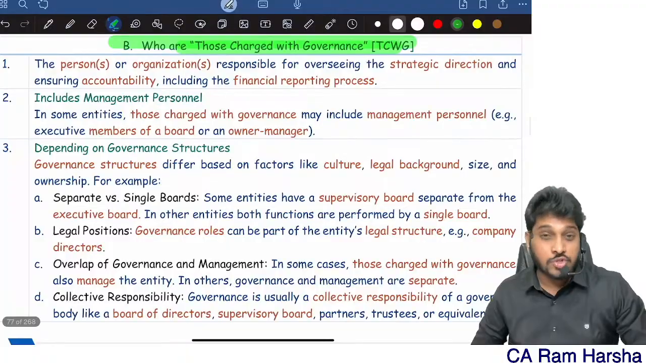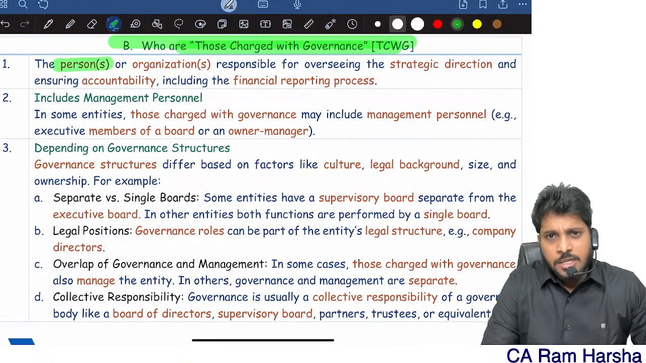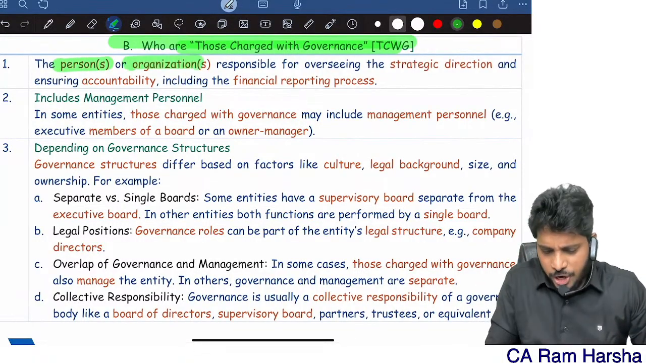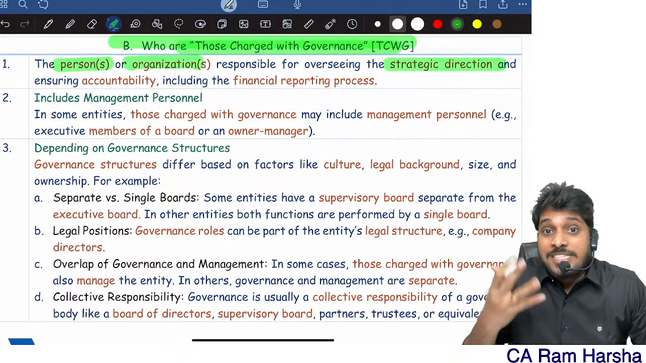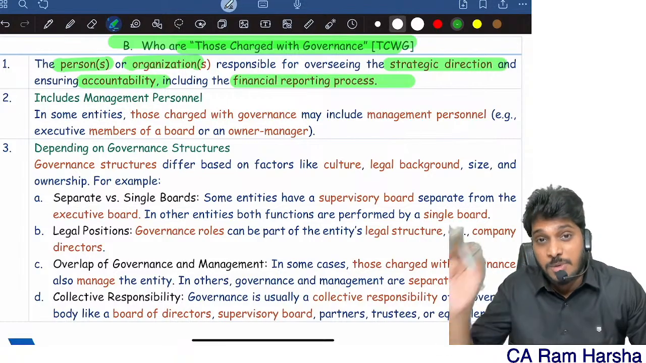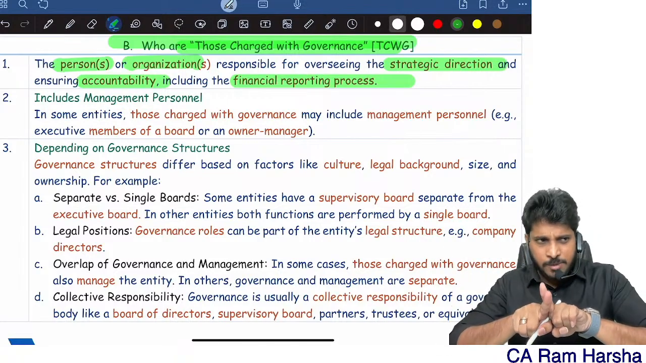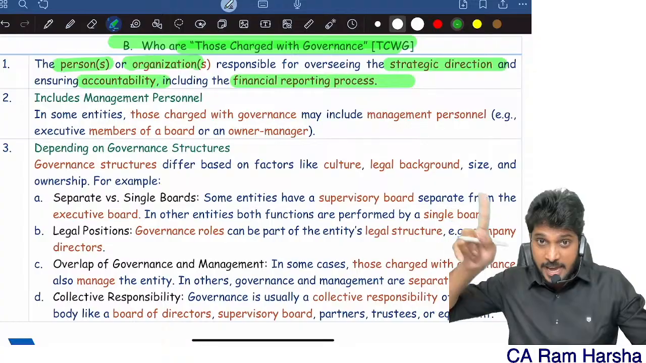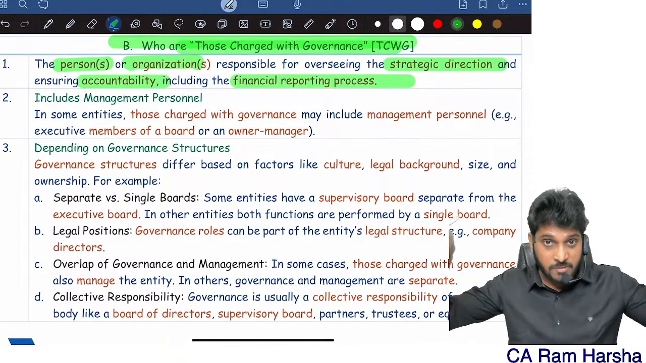So who are those charged with governance? It's very simple. Top management is either a person or an organization who oversees strategic direction, who has accountability, and who is responsible for financial reporting. They are responsible for directing the company. They are the ones accountable for the company. They are responsible even for financial reporting.